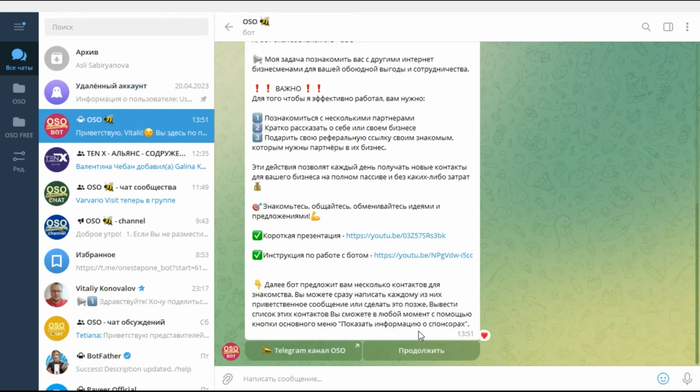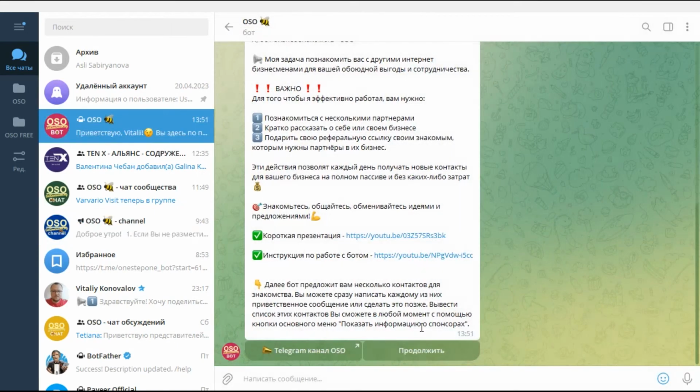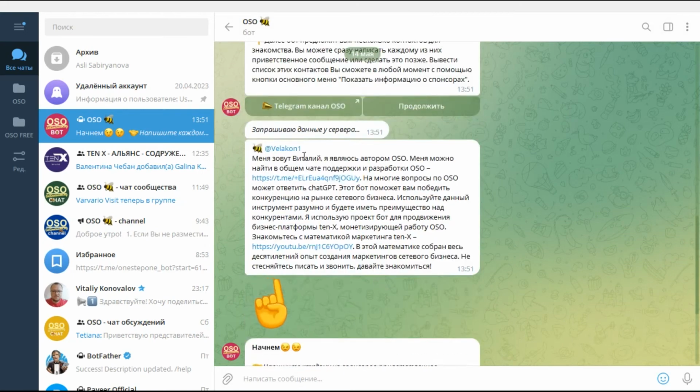You will find both a presentation and a short instruction here. Read them if you haven't viewed them before. You can visit the Telegram channel of the OSO system, where you can get acquainted with the full functionality of the bot. Further, according to the terms of the system, you need to get acquainted with your sponsors.